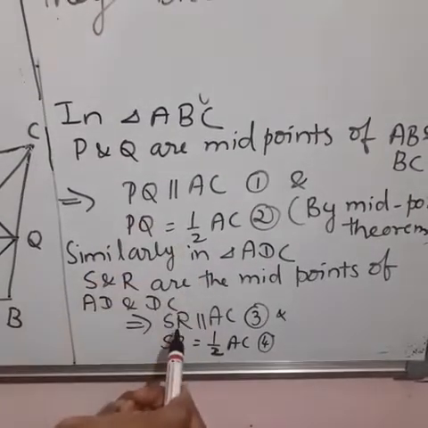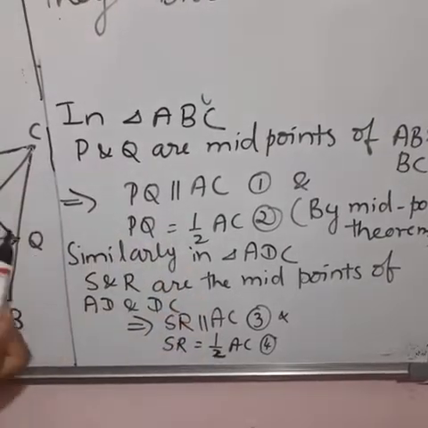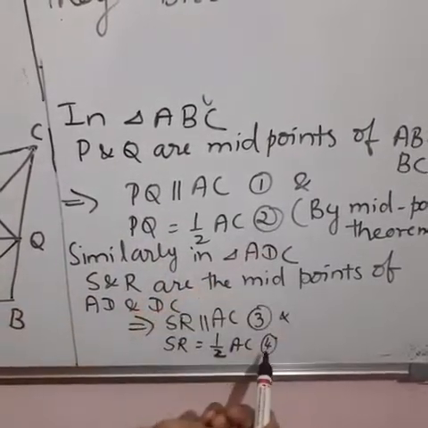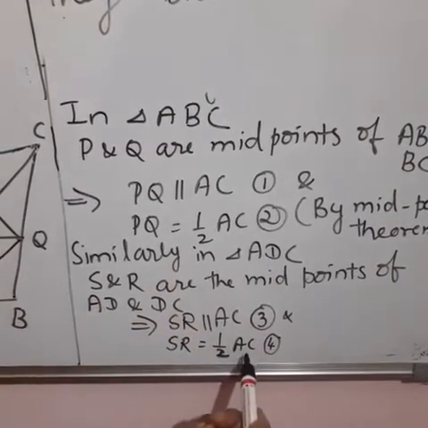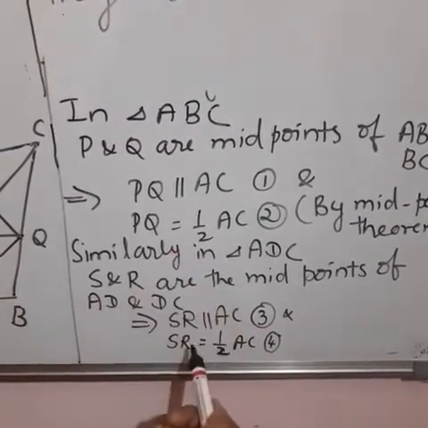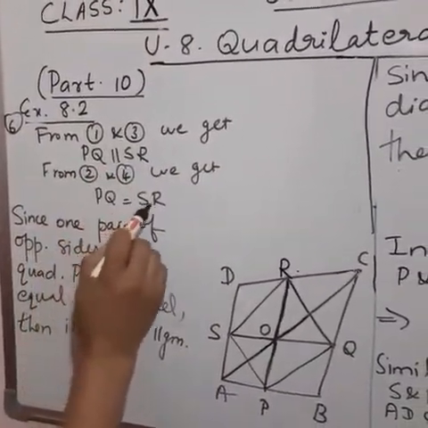From equations 1 and 3, that is PQ parallel to AC and SR parallel to AC, so PQ parallel to SR. The lines parallel to the same line are parallel to each other. Now from equations 2 and 4, PQ is equal to half of AC and SR is equal to half of AC. Therefore PQ is equal to SR. So PQ parallel to SR, PQ is equal to SR.